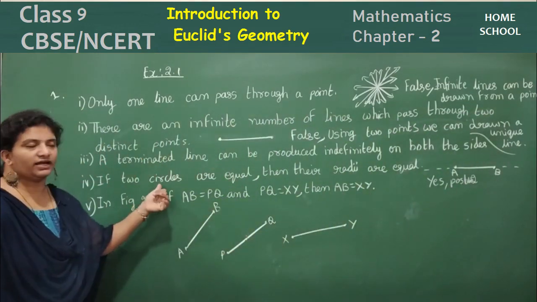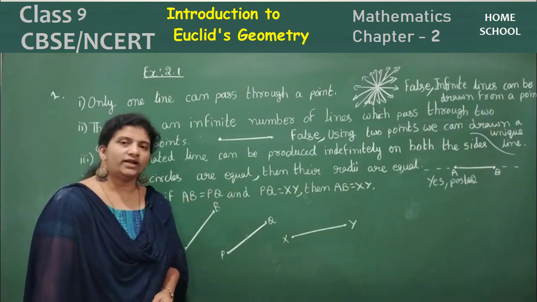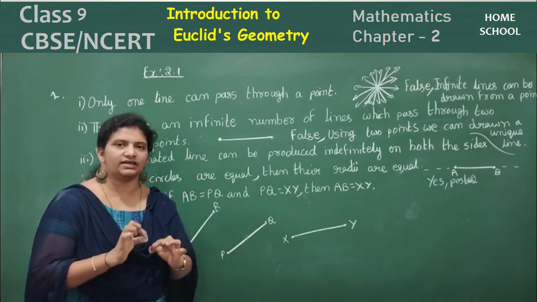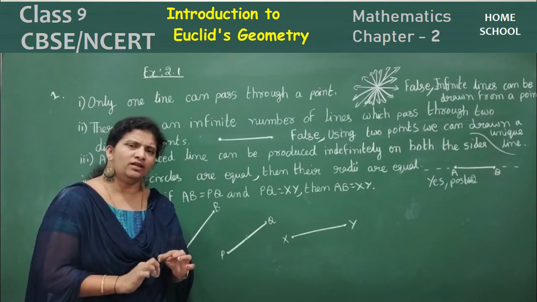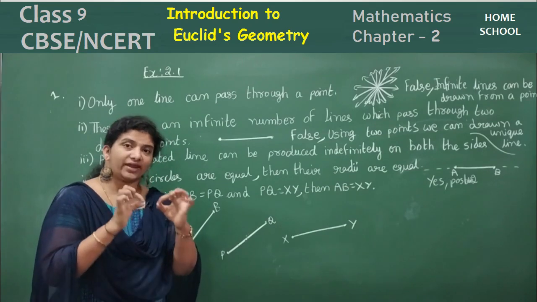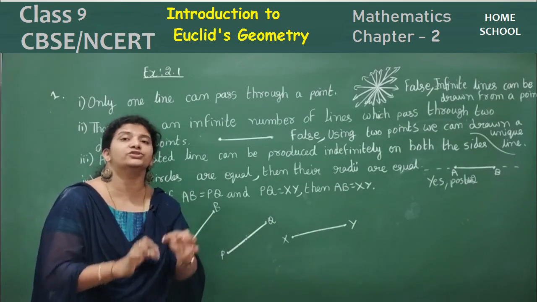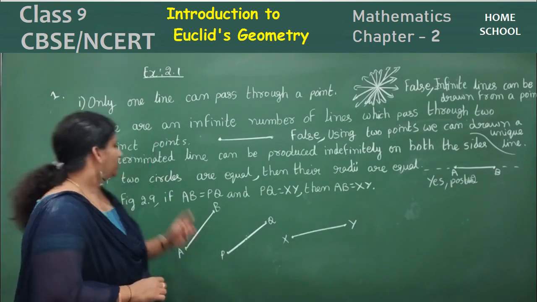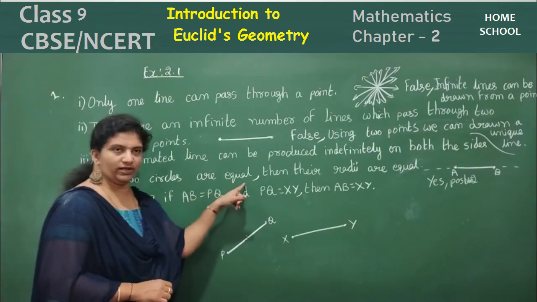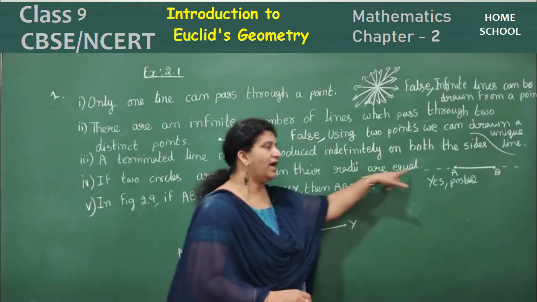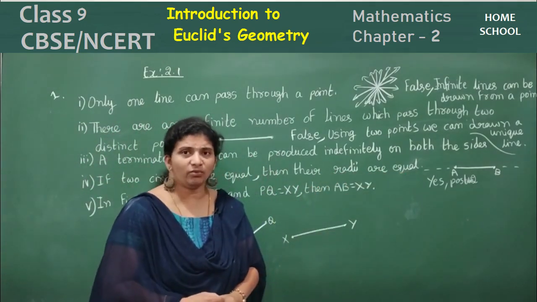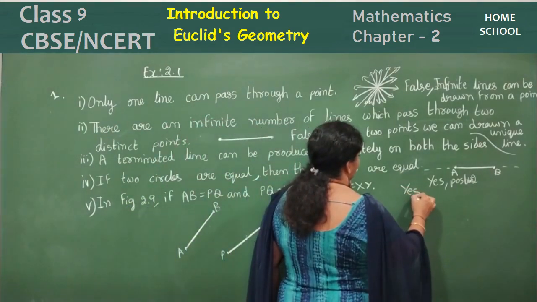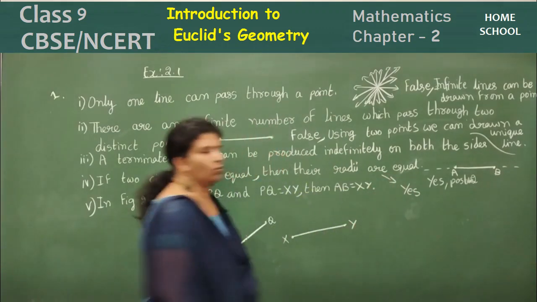Fourth one. If two circles are equal, what are they saying? Suppose let's see two circles. These two circles are equal, they are saying. Yes, when will they be equal? When their circumference, radius or area, everything should be equal. Then we can say those two circles are equal. So if two circles are equal, then their radii are equal. Will they be equal? Yes, they will be equal.